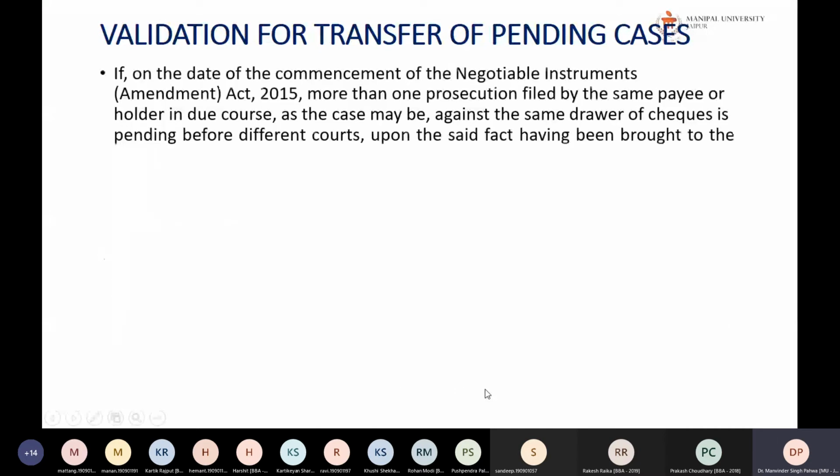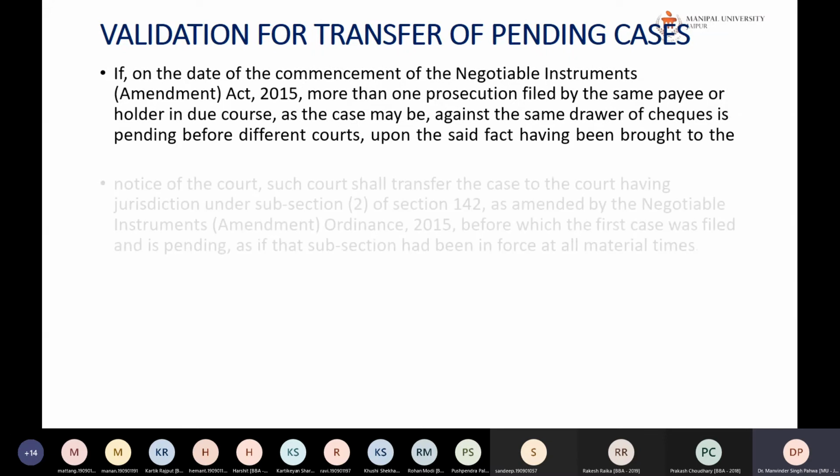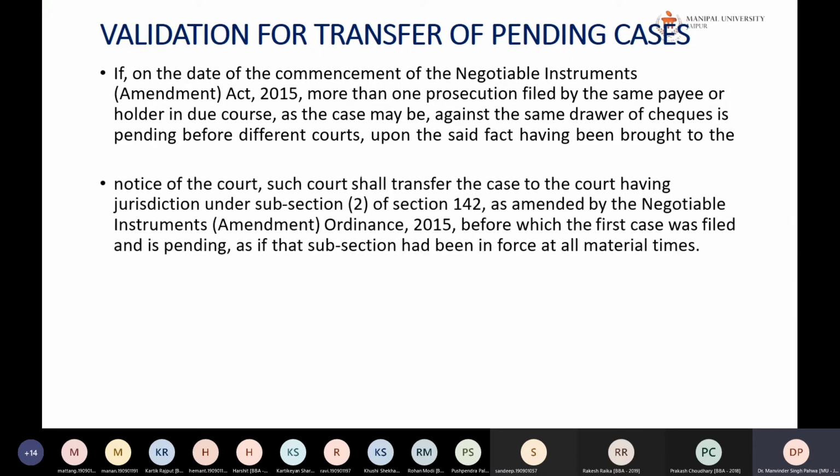Okay. So if on the date of the commencement of this act, more than one prosecution filed by the same payee or the holder in due course, as the case may be, against the same drawer of the check is pending before different courts, upon the said fact having been brought to the notice of the court, such court shall transfer the case to the court having the jurisdiction under subsection 2 of section 142 as amended by the Negotiable Instruments Amendment Ordinance.